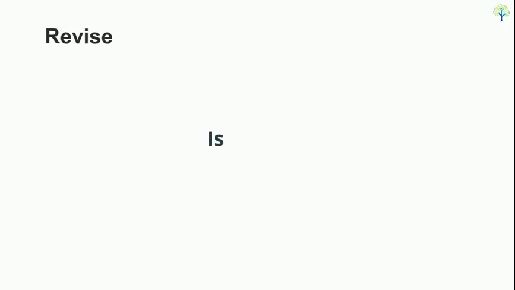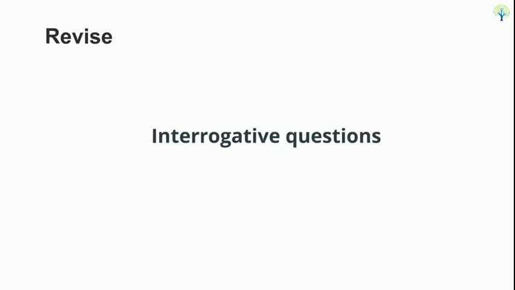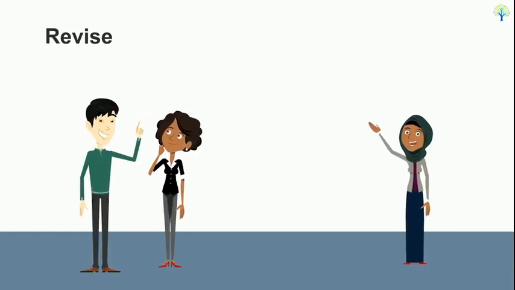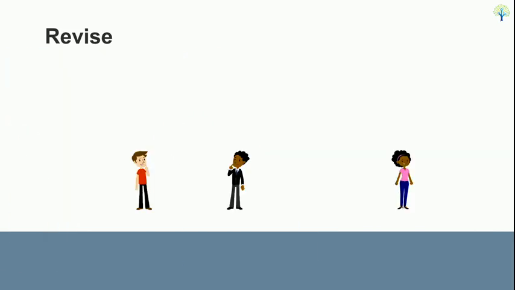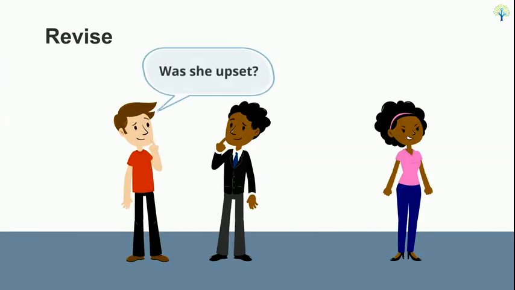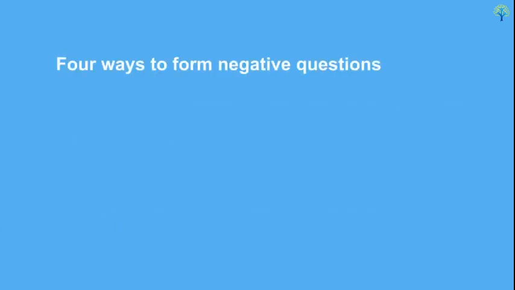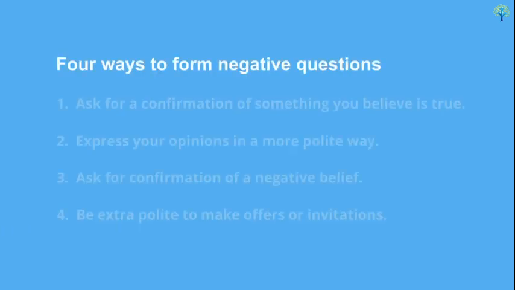Use is, am, and are to form interrogative questions. For example, is she Indian? Or, was she upset? Negative questions can be used in 4 ways. To ask for a confirmation of something you believe is true.